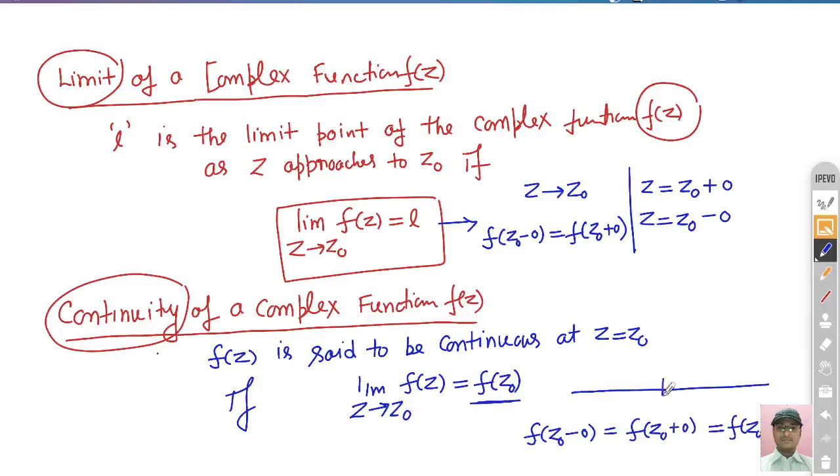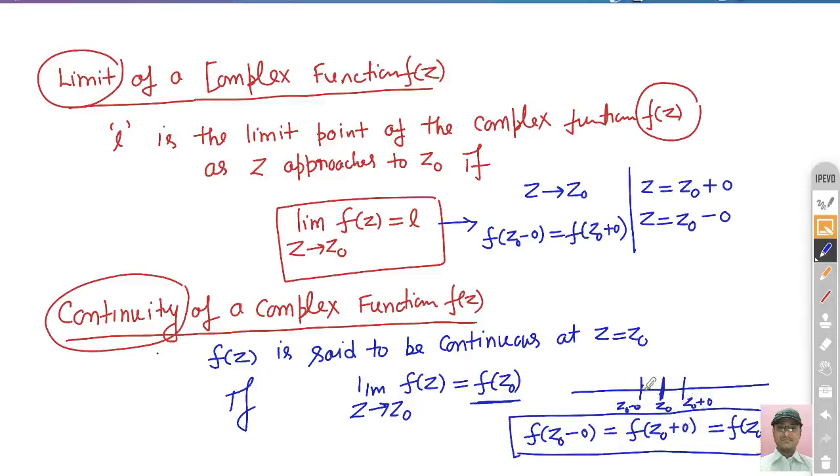You can also suppose we are interested to find out the continuity at this point z0, right. So it's saying the functional value corresponding to this z0, whatever the functional value is there, the functional value to the left limit and also from the right limit, that is z0 plus 0 and z0 minus 0. All these three functional values are basically the same. These are not three different points, but it's at the same functional